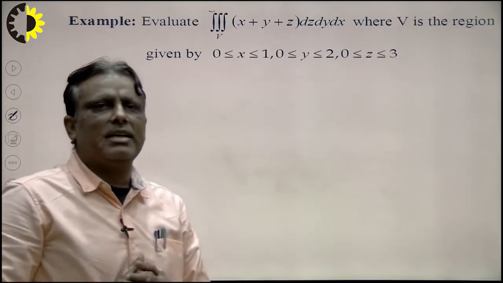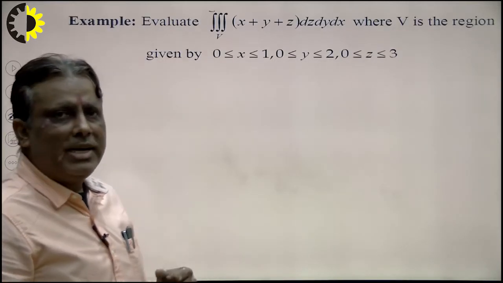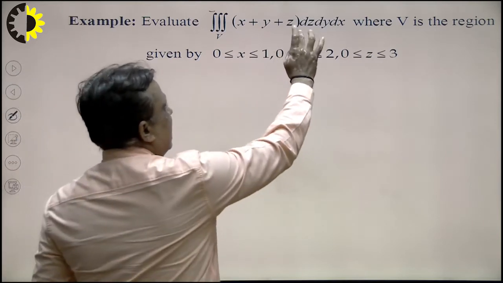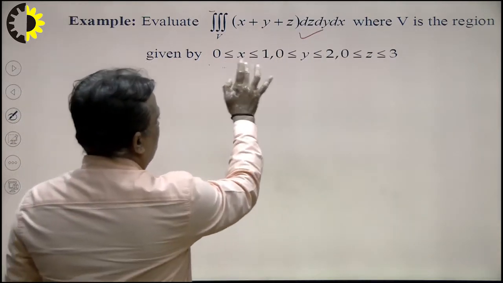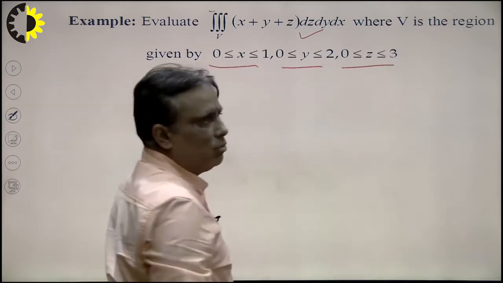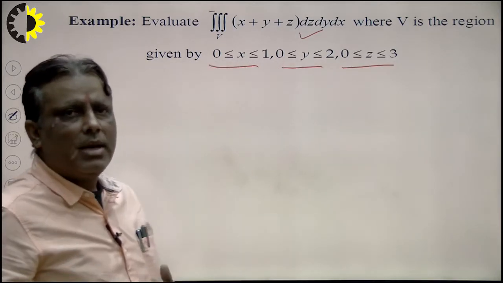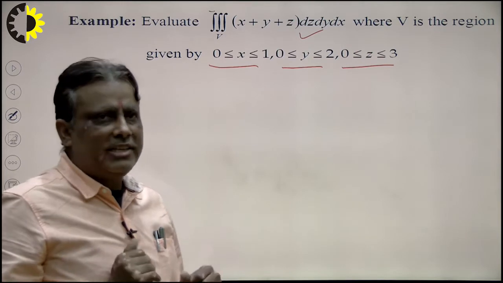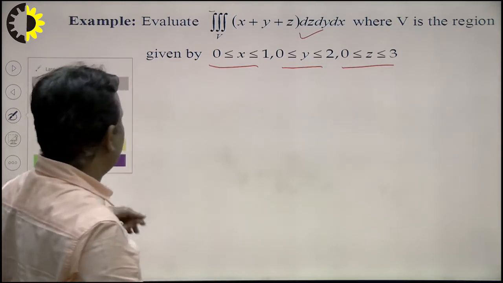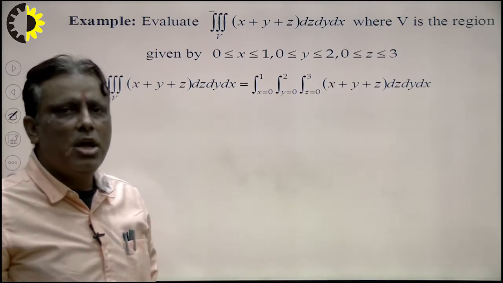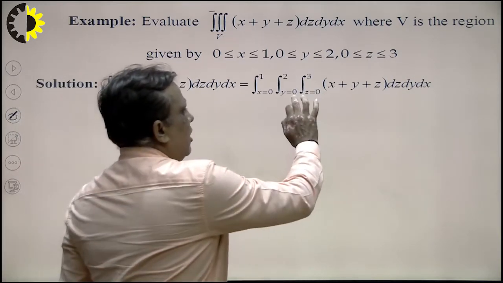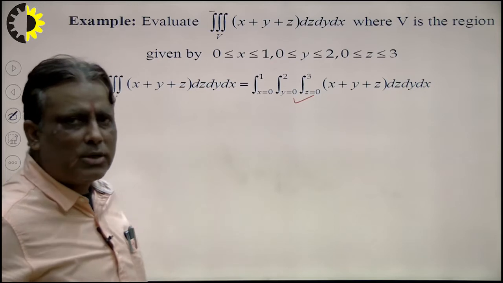Suppose I take the next problem: evaluate the triple integration dy dz dx, where V is the region bounded by 0 to 1, 0 to 2, 0 to 3. So we can say that all limits will be constant in this region. Then how to solve such type of problem, we see very carefully. First of all I write here the given function. This is the limit of z, so first of all I integrate with respect to z.